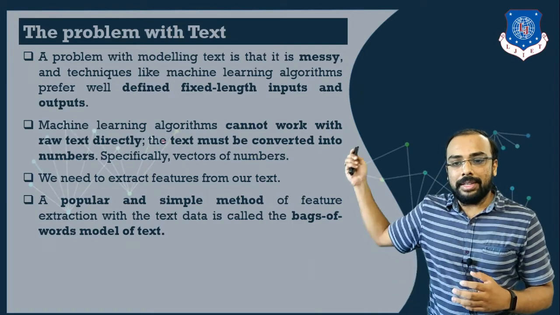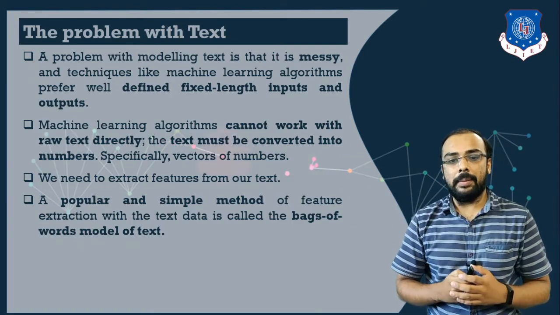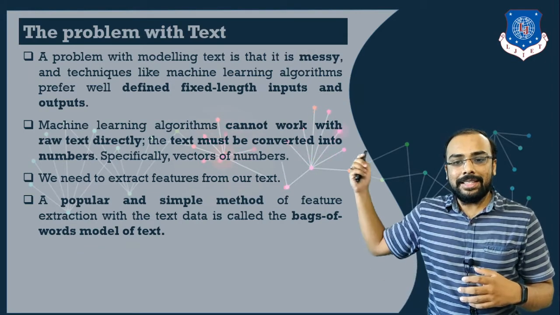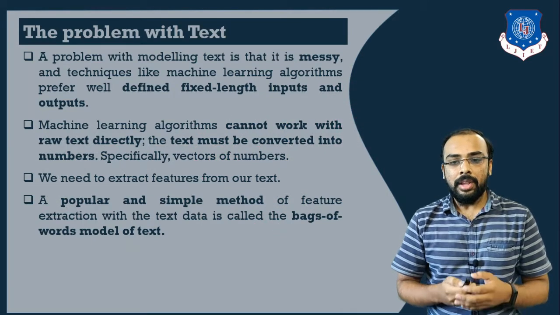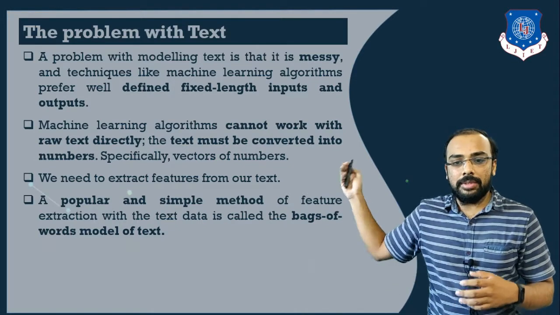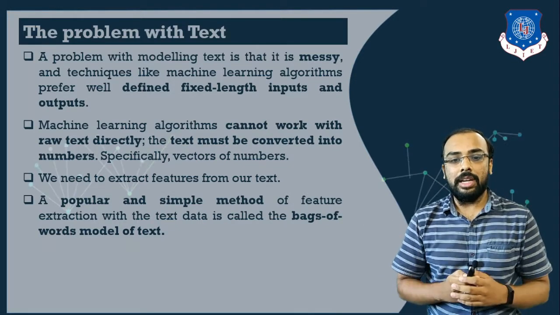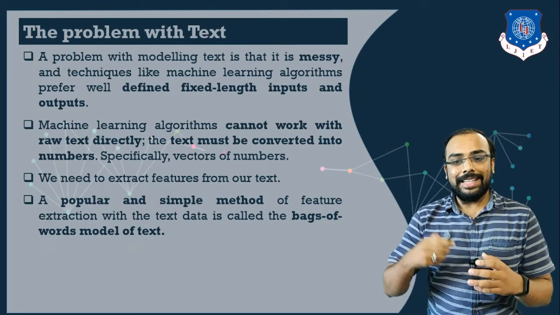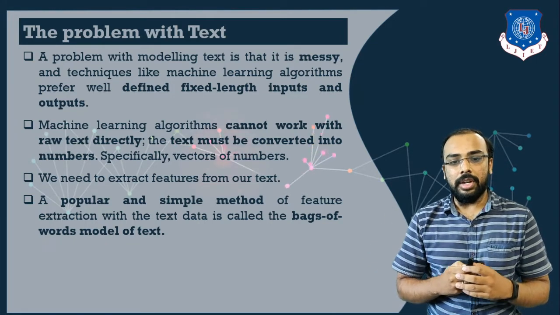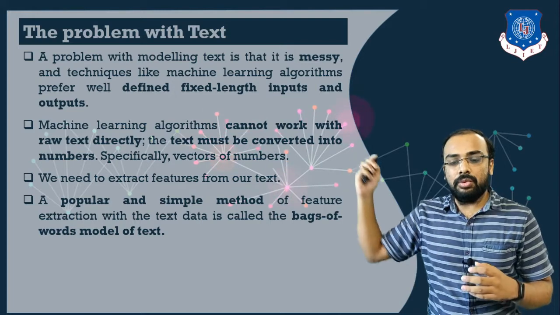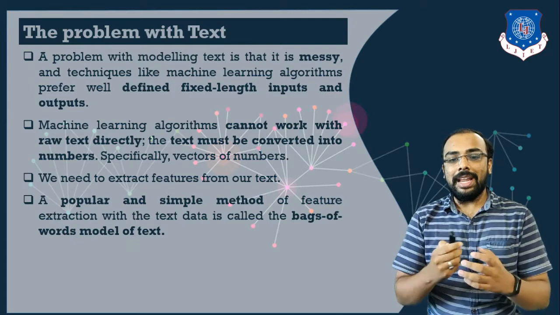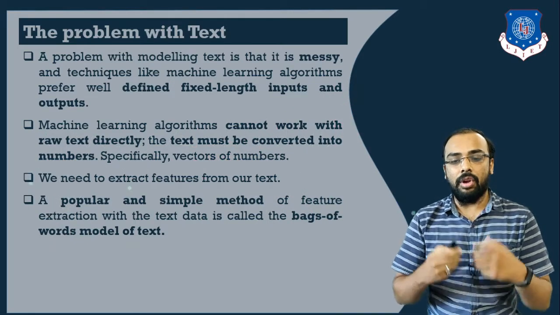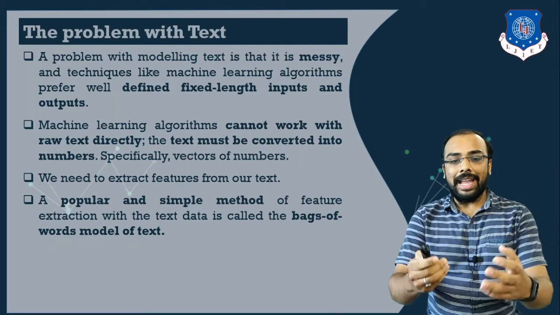The problem is that the text we have is messy, and the techniques we use in machine learning algorithms require a fixed length input as well as fixed length output. The machine learning algorithms which are available cannot work directly on raw data. So this text must be converted into numbers, specifically into vectors of numbers. Our main aim is to extract features from our text. So how can we extract the features?